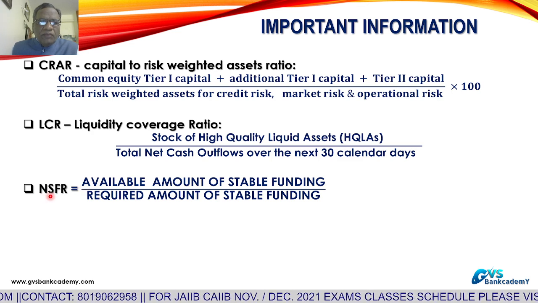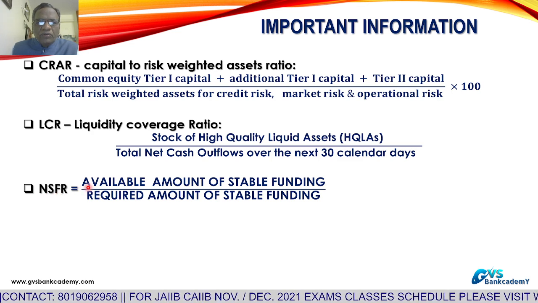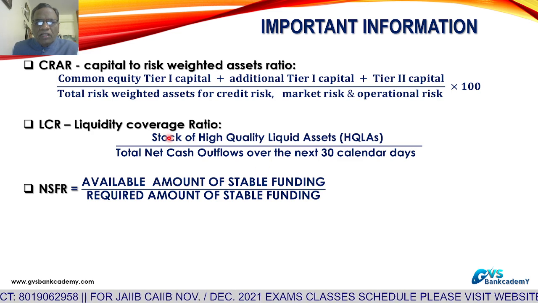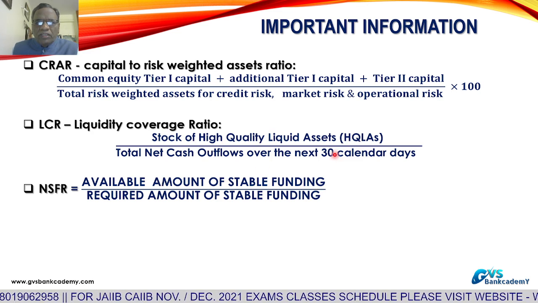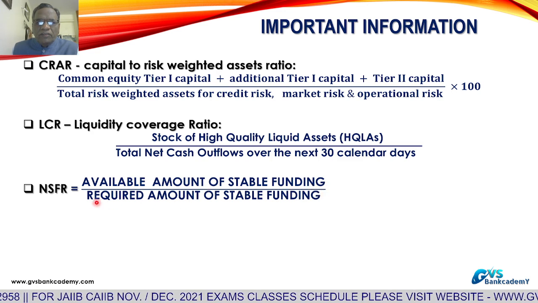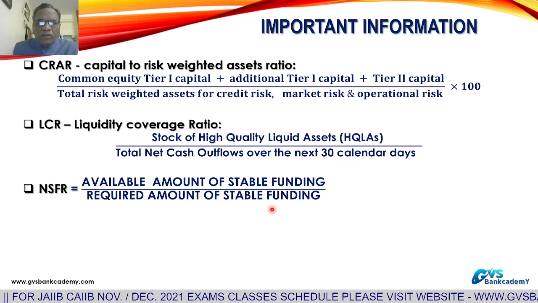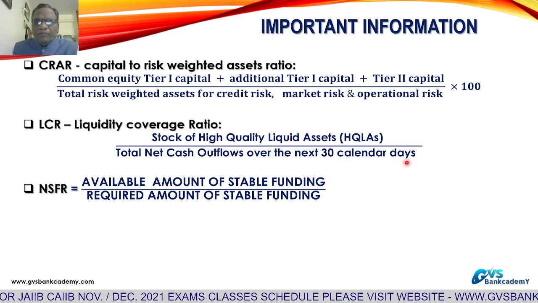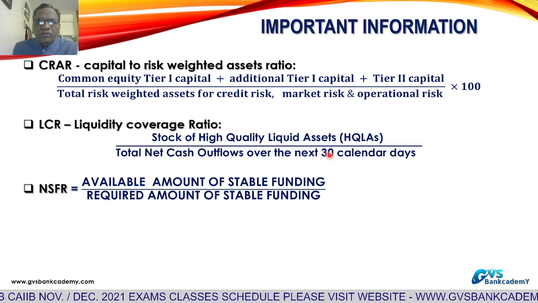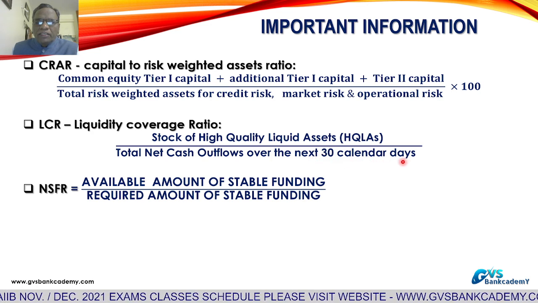What is the formula for net stable funding ratio? Available amount of stable funding, that is also as good as stock of high quality liquid assets, available in stable funding, divided by required amount of stable funding during the next 1 year. So liquidity coverage ratio talks about 30 calendar days.